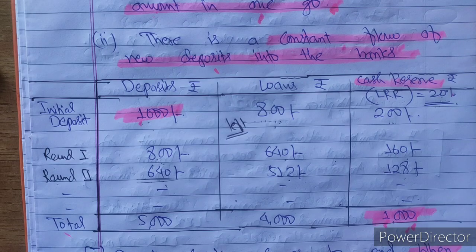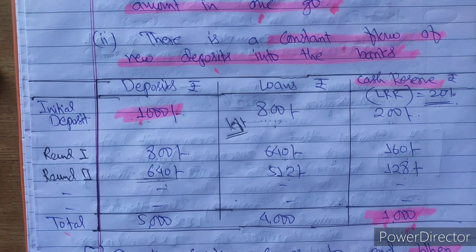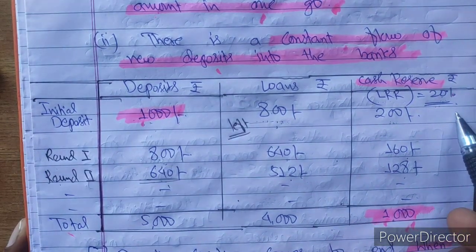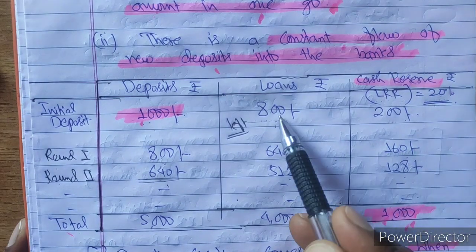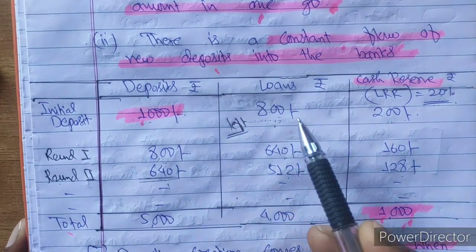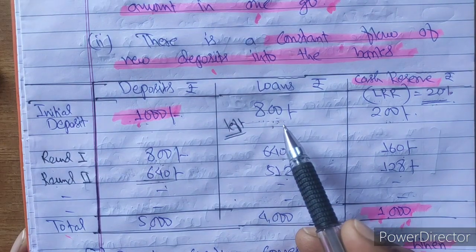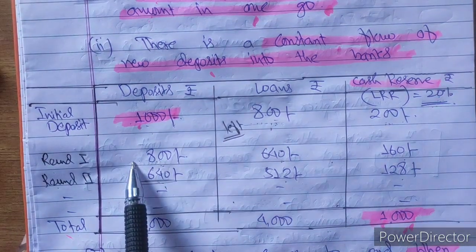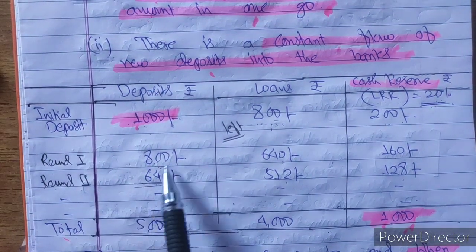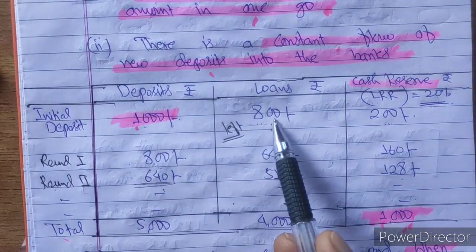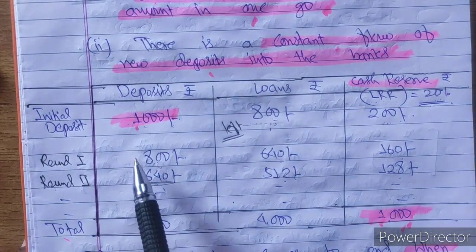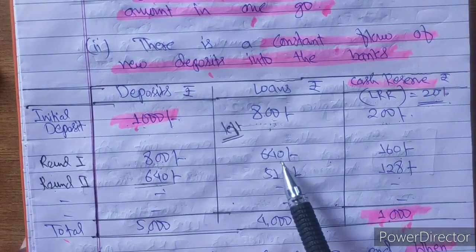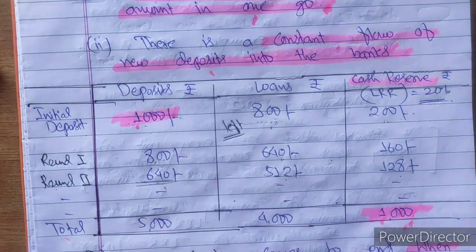I hope the concept of credit creation and this table are clear to you. Let us see once more that the initial deposit is 1000. The bank is liable to keep 20% as a reserve. 200 they kept as reserve. What is the amount they can lend? 800. Whosoever gets the 800 will make an expenditure or investment. That will be the earning of someone else, and that income he will give to the bank, as we have seen in the assumptions. Payment will be done through the bank and receipt will be done through the bank also. Again 800 comes to the bank, then 160 is the LRR, and the amount given again is 640. So this process will move on.